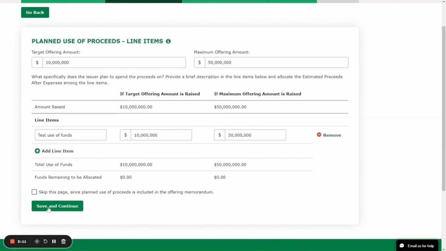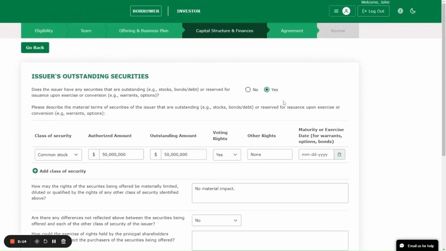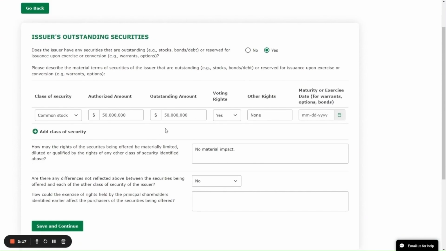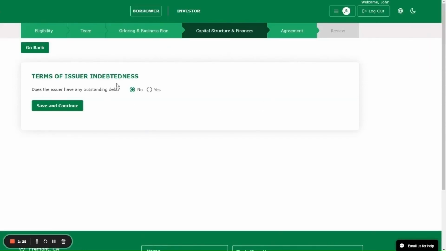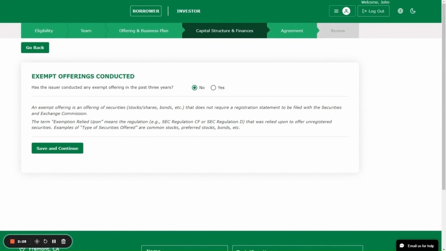Issuer's outstanding securities. If there are any outstanding securities, those securities have to be described here. Valuation methodology needs to be described, and if there is any issuer indebtedness, that must be disclosed here.